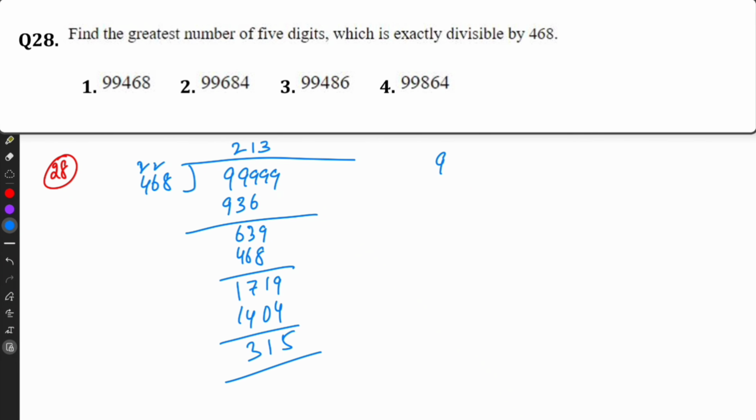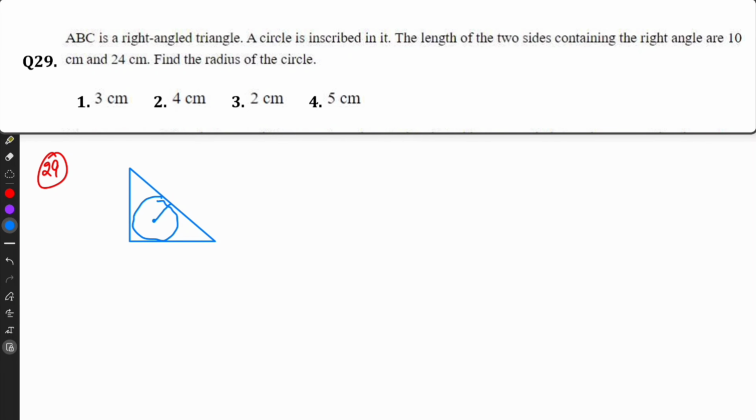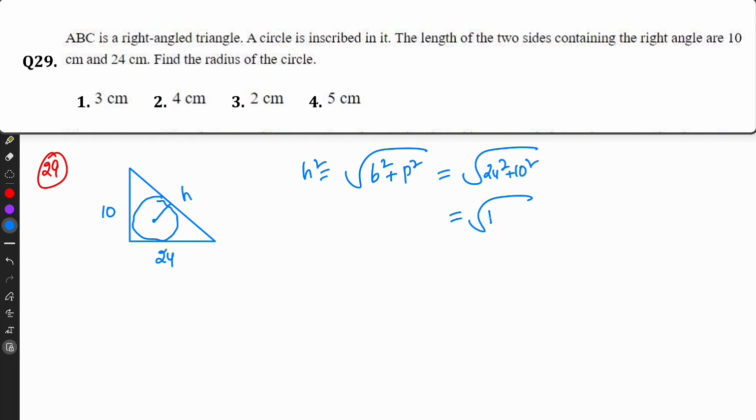Question number 29. ABC is a right angle triangle. A circle is inscribed in it. The length of the two sides containing the right angle are 10, 24. So this is 10, this is 24. So hypotenuse formula is base square plus perpendicular square, that equal to 24 square plus 10 square, that equal to 576 plus 100 is 676, 26.